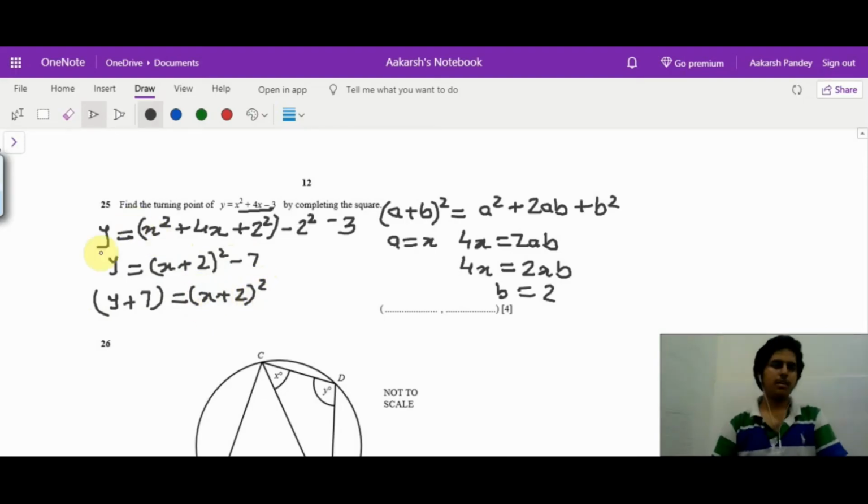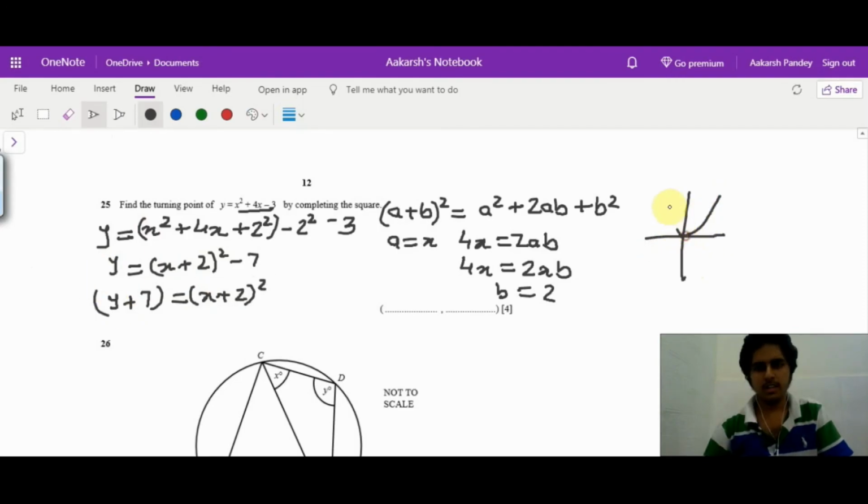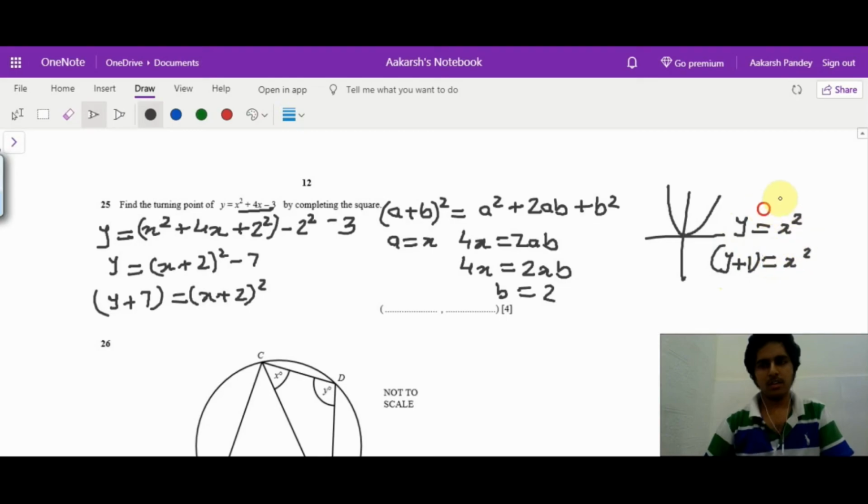So if we compare it with y equal to x square, the parabola looks something like this. Now if, instead of y, I have y plus 1 equal to x square, the turning point for y equal to x square is 0, 0.